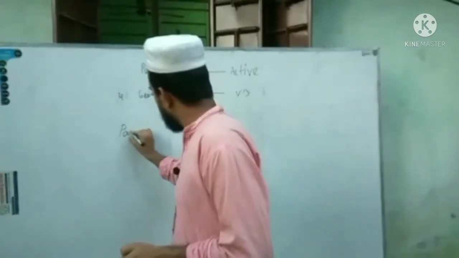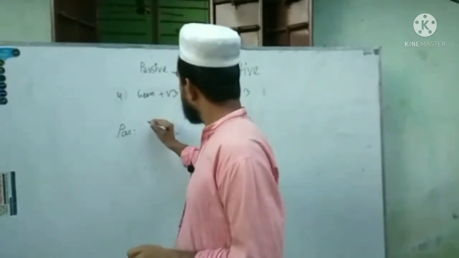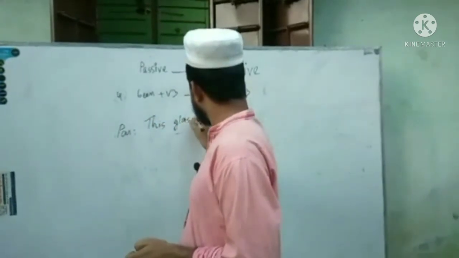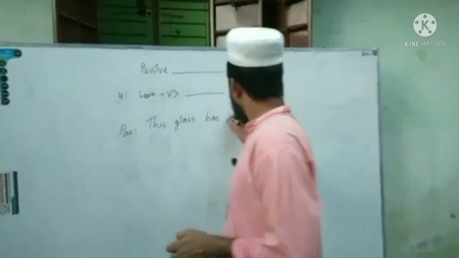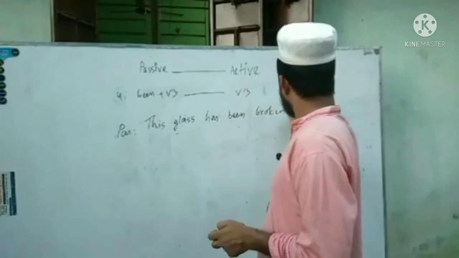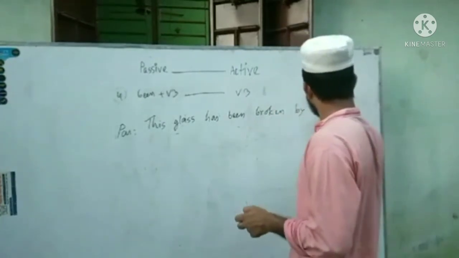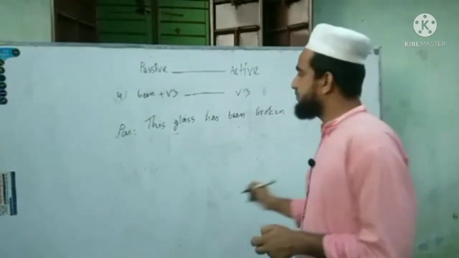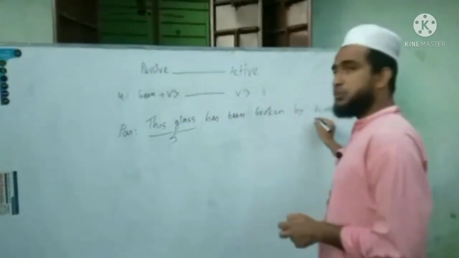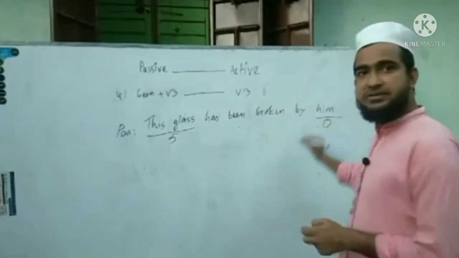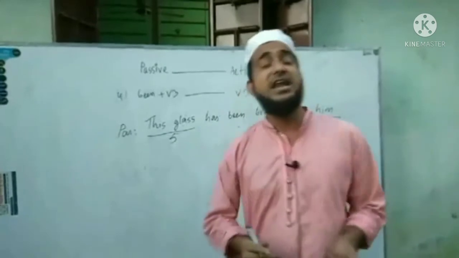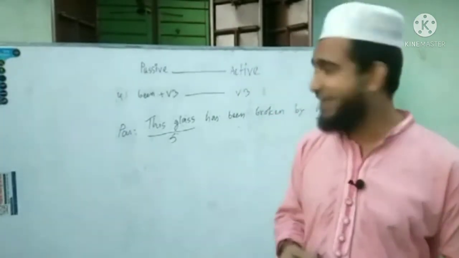Suppose in a passive sentence, this glass has been broken by him. So what is the subject here? This glass is the subject here. Which is the object here? Him is the object here. And has is the auxiliary verb related to perfect form.